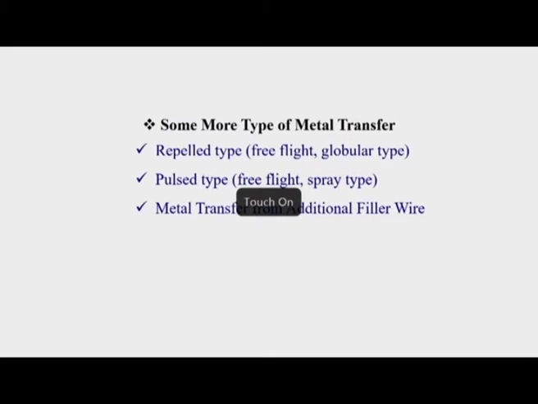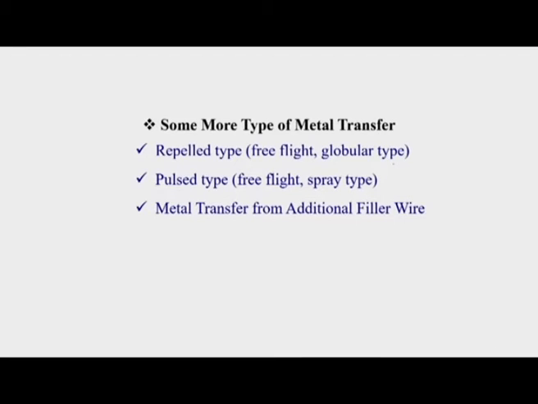Now we will go to some other types of metal transfer. Generally these are the metal transfers which are observed. This is some other type of metal transfer. Generally these metal transfers come under the categories of either globular transfer or free flight transfer. But these types of metal transfer occur for some specific reason. That's why I keep this metal transfer separately.